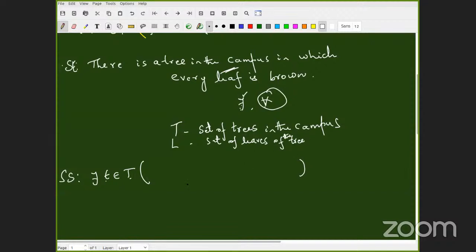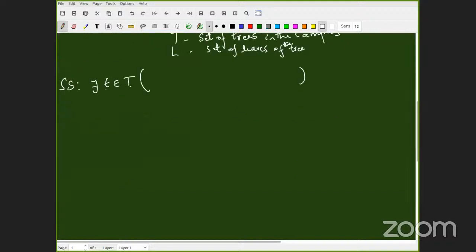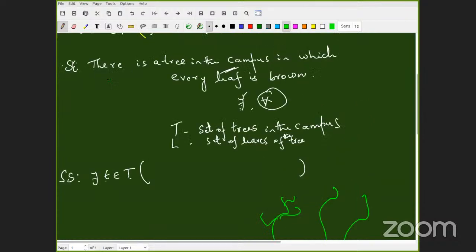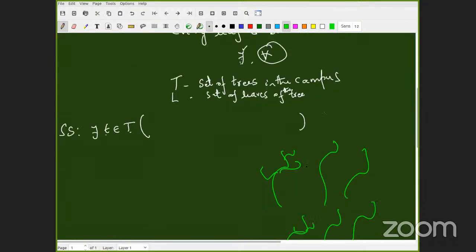No, that's wrong. See, look at the statement. You are not imagining the statement at all. Let's draw a picture and make you understand. There are a lot of trees in the campus, and I'll draw using this green color. Now, what does this statement say? Please understand the statement. There could be a lot of trees.